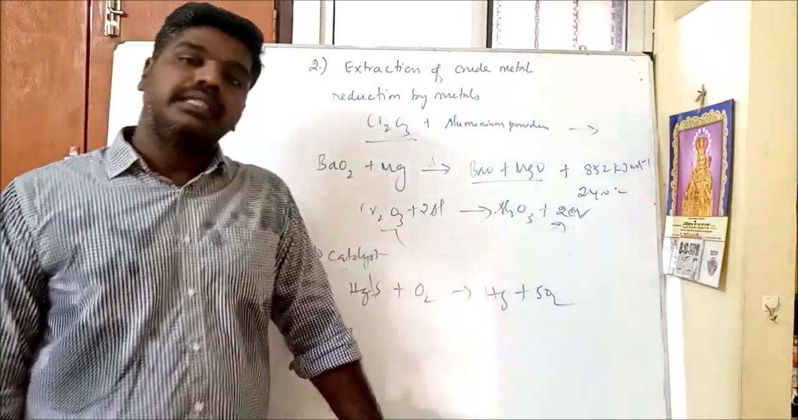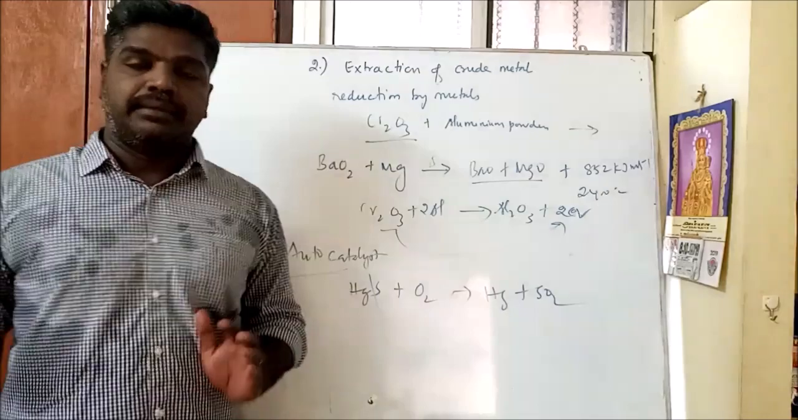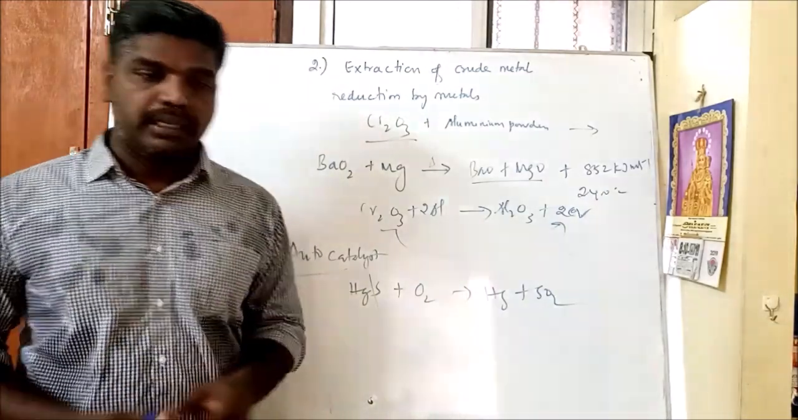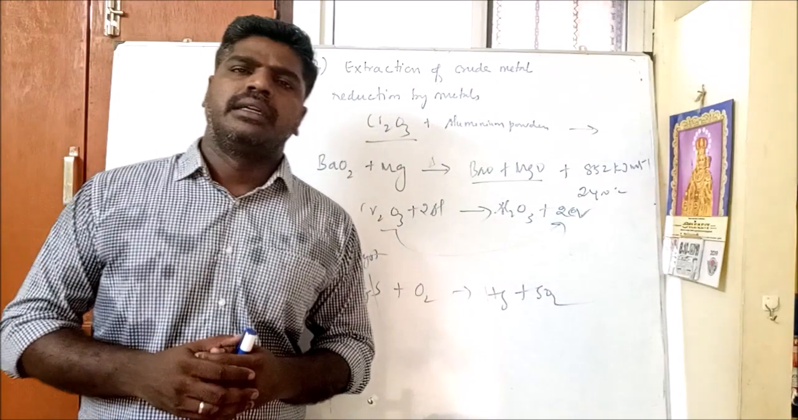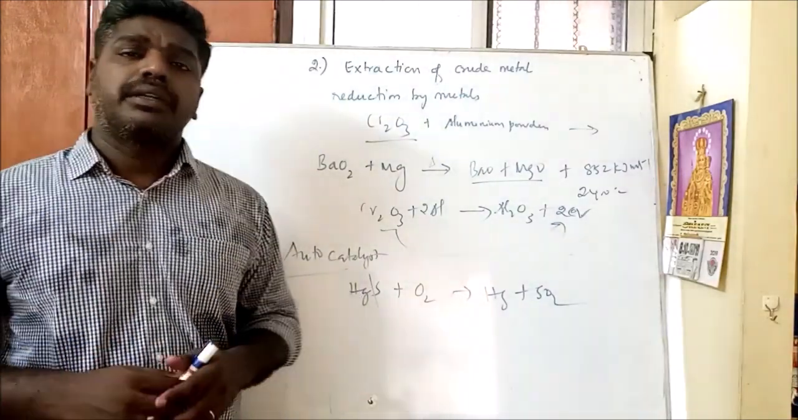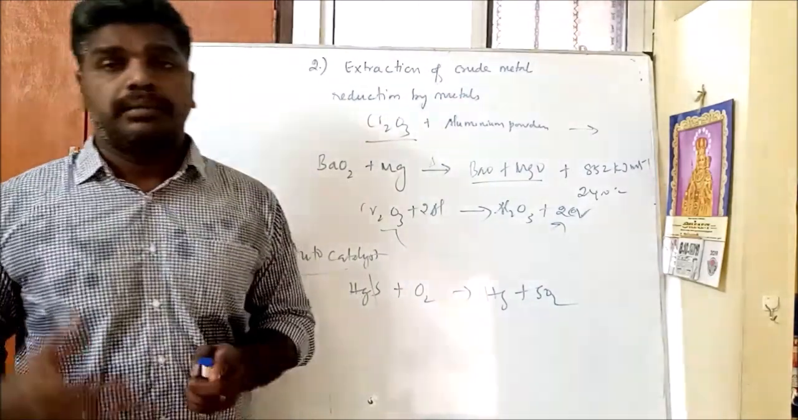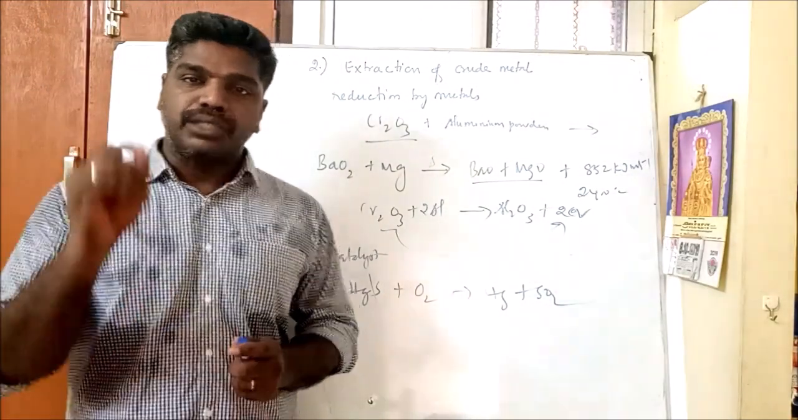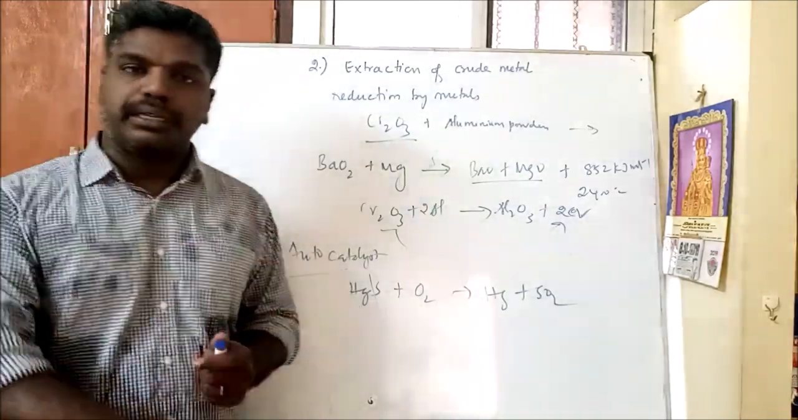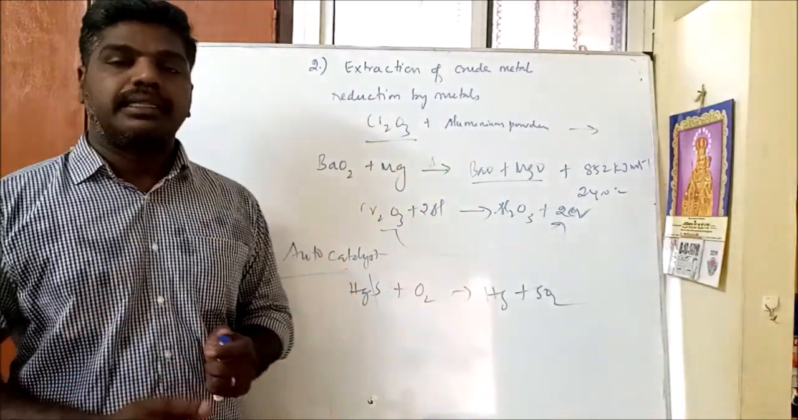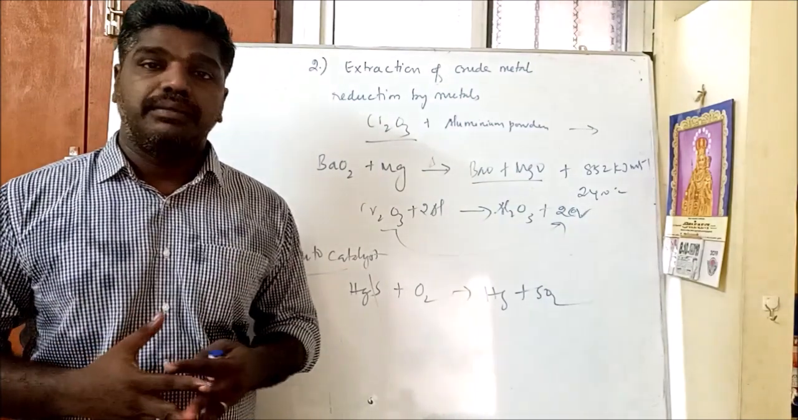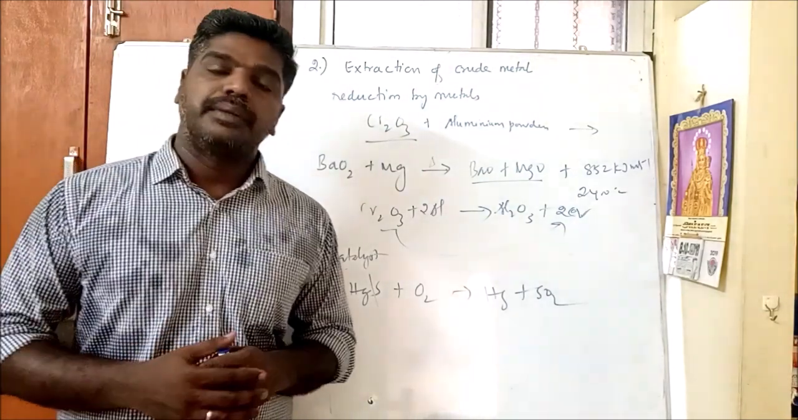Next, you see that in this reduction process we are using a reducing agent. The reducing agent is very, very important. It depends upon the metal oxides. There are different reducing agents, and we have to select the best reducing agent to reduce metal oxide to metal. So for that, we are going to see the next topic, that is the Ellingham diagram, with the help of thermodynamic principles in the next session.